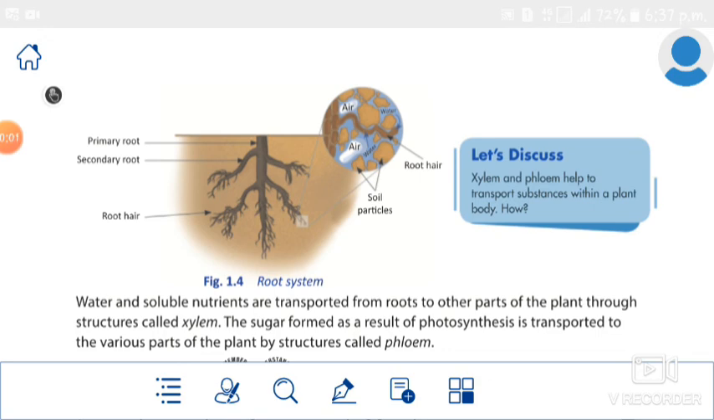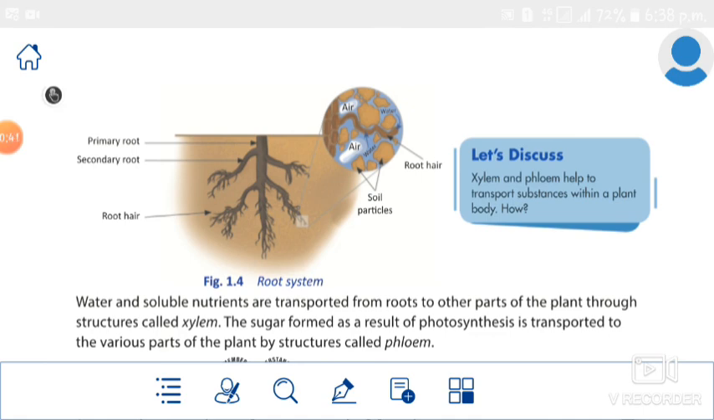So students, here we studied what is food and what is nutrition. Next we studied autotrophic nutrition and photosynthesis. In photosynthesis we studied the formula of photosynthesis as well as what photosynthesis is. Next we studied the conditions necessary for photosynthesis. Four conditions we studied: the presence of a green pigment called chlorophyll, the presence of light, the availability of carbon dioxide, and the availability of water.